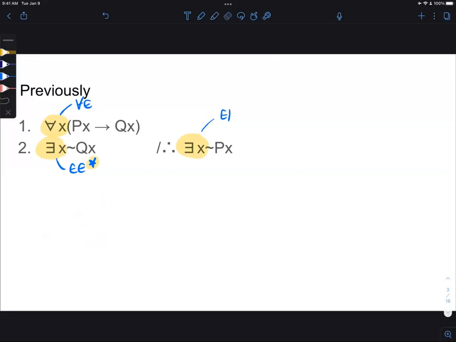Okay, so let's get started. Erase all of our hints. On line 3, I'm going to start by choosing P as an indefinite name. I'm not naming some specific known individual. Line 2 says something is a non-Q or something is not a Q. I don't know which thing, but let's let P refer to the at least one thing that's a non-Q, whatever thing it is. It's an indefinite name. And I'll justify that like this.